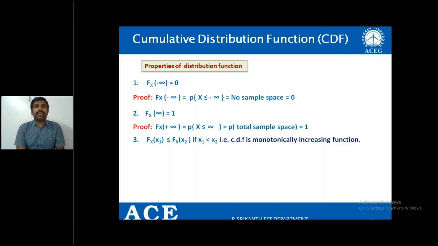The third property is that Fx of x1 is less than or equal to Fx of x2 if x1 is less than x2.